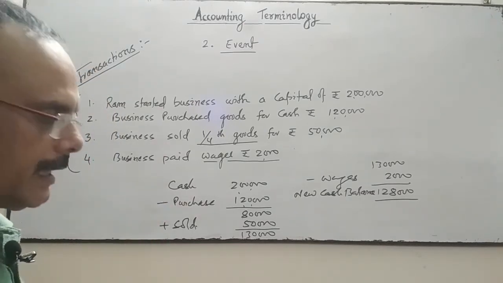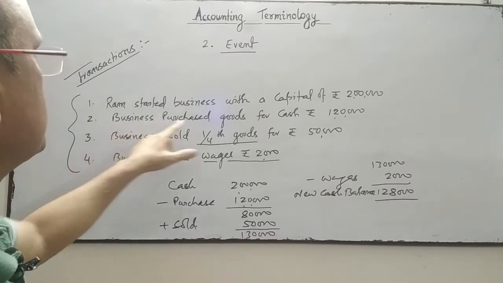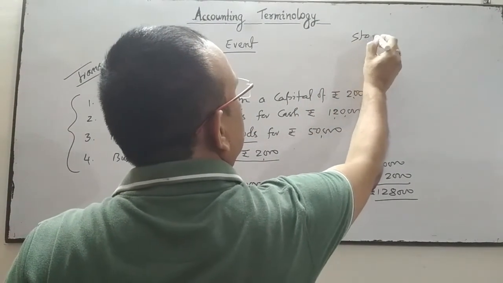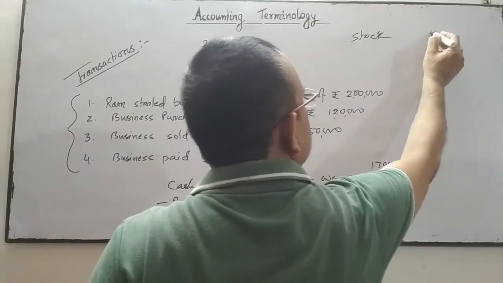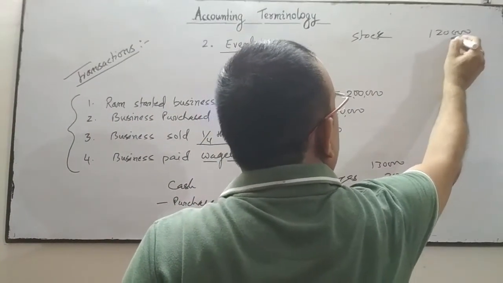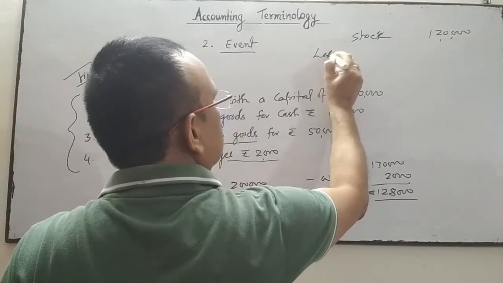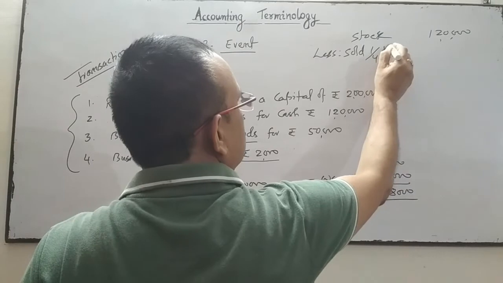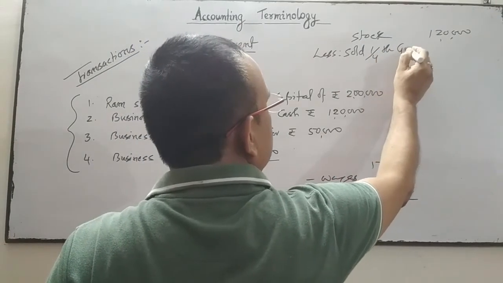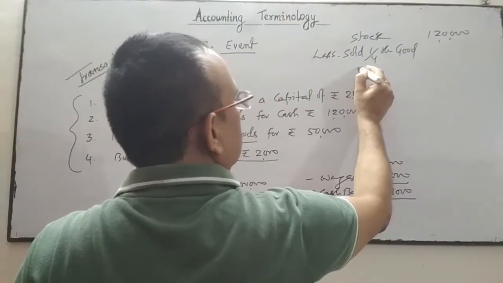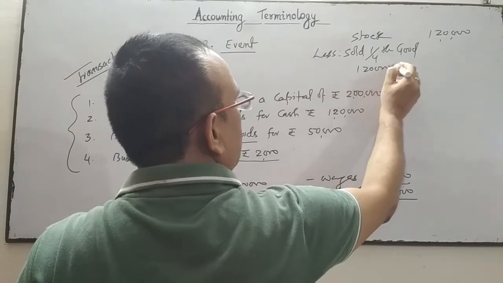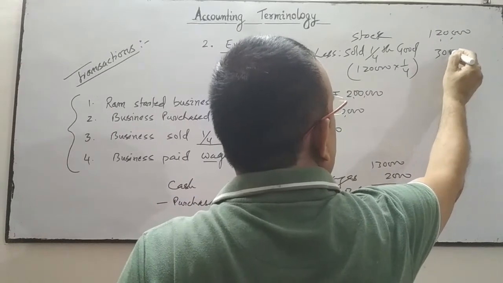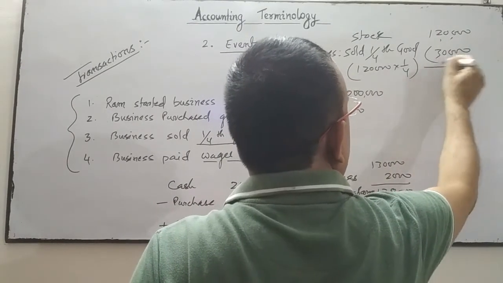Now come to another change. Business purchased goods for cash 1,20,000. This is the stock. 1,20,000 is the stock. Out of this stock, business sold 1/4 of the goods. 1,20,000 into 1/4 means 30,000 goods is sold, less.